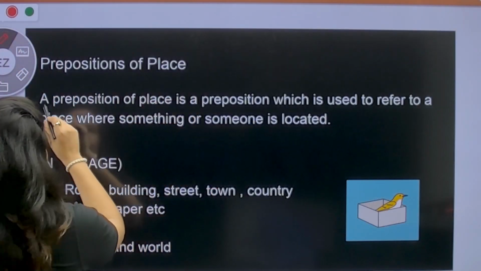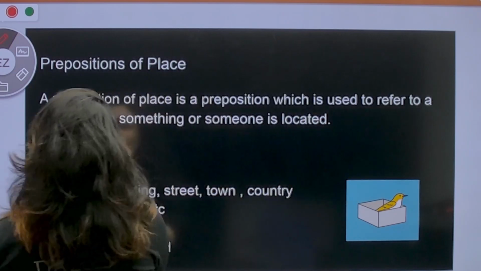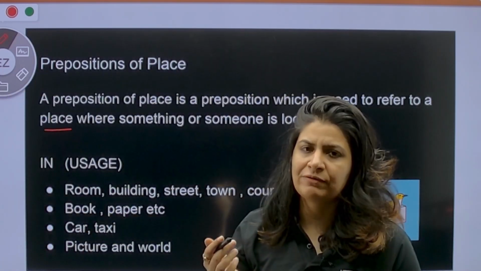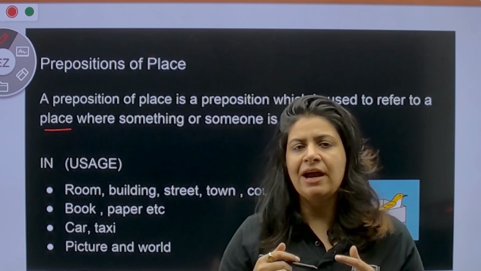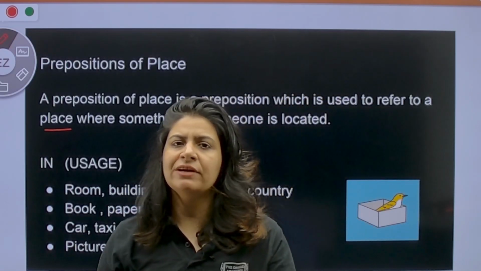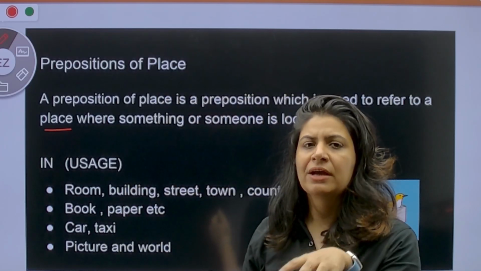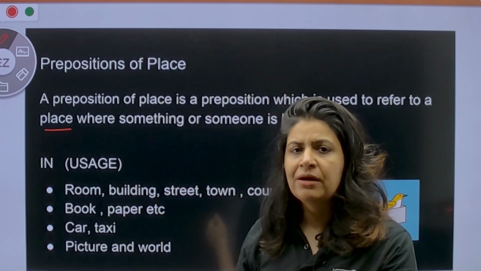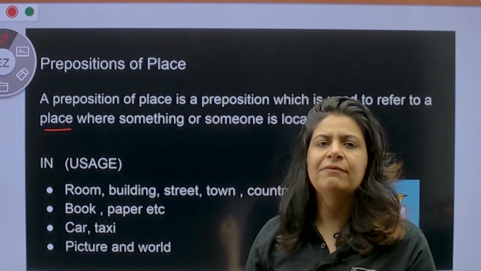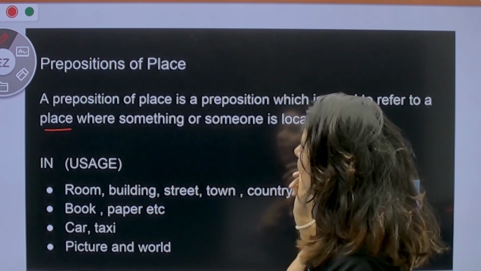Prepositions of place. A preposition of place is a preposition which is used to refer to a place. What do we refer to in prepositions of place? We refer to place. Earlier, what did we do? We did at and in as prepositions of time. Now what are we specifically referring to? A location, a place. Where is it? In school, at home, in the library, on the floor, in the city, in the state. So that is referring to a place where something or someone is located.